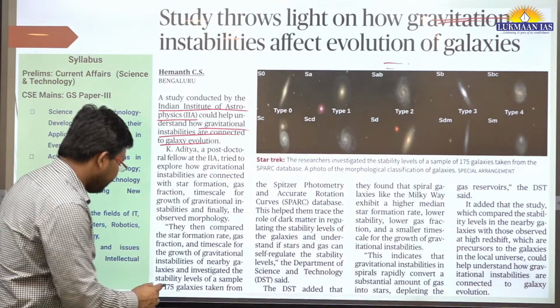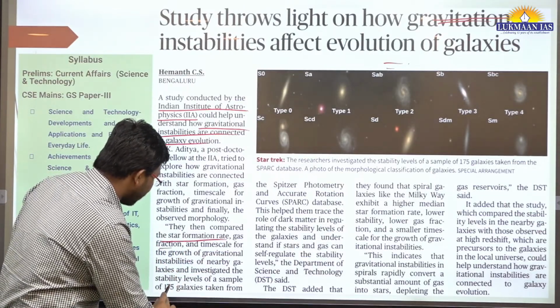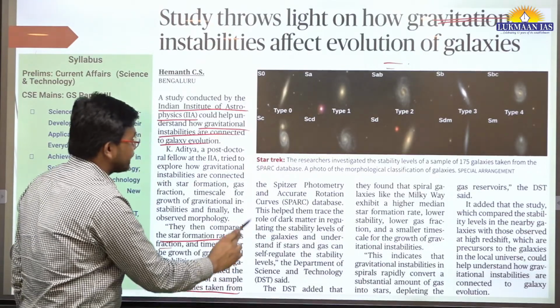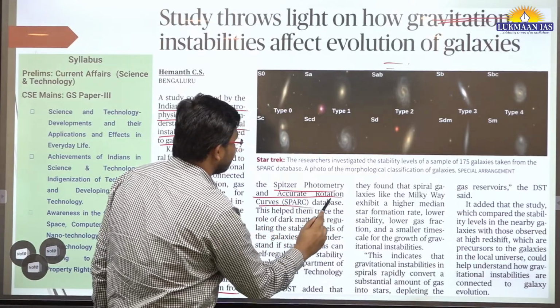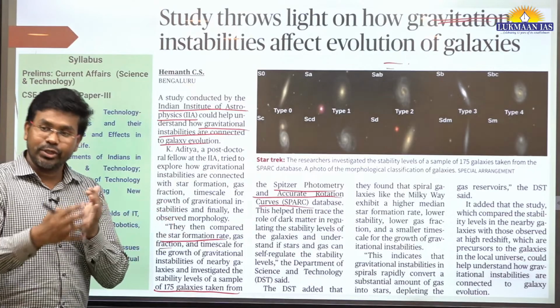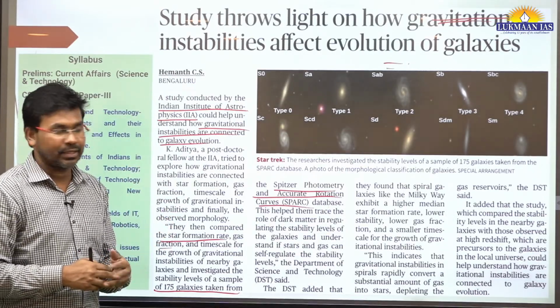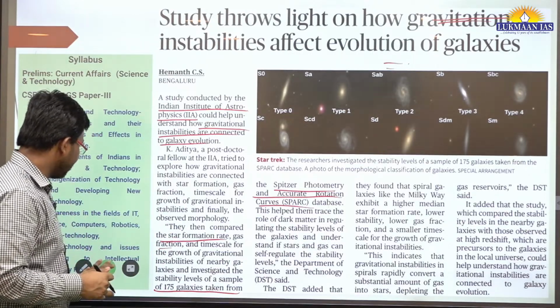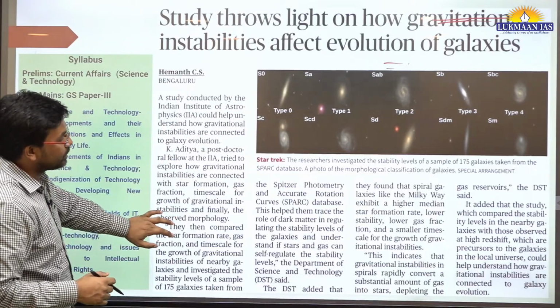They compared the star formation rates and more of 175 galaxies taken from the photometry and accurate rotation curves database. So they have done some studies, and they say the evolution of galaxies is happening because of instabilities in gravity. It is related to science and technology, however much fact is not mentioned here.